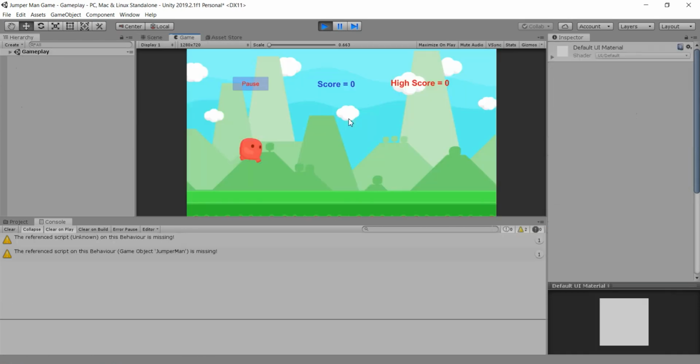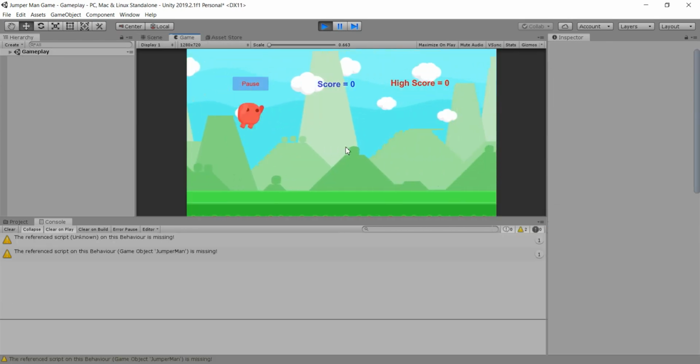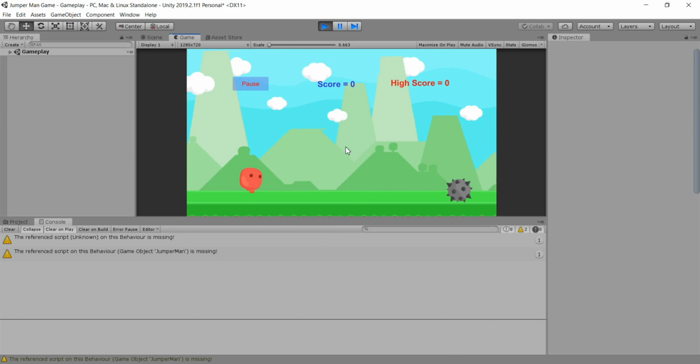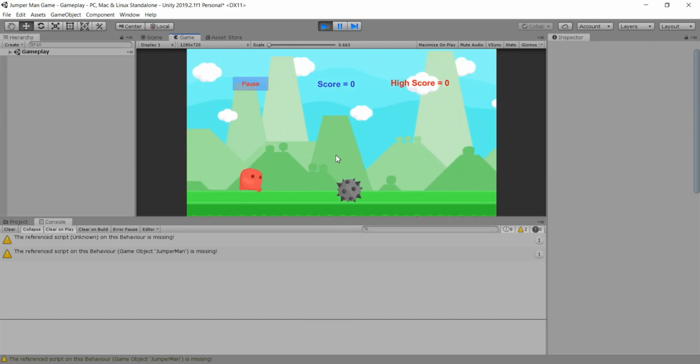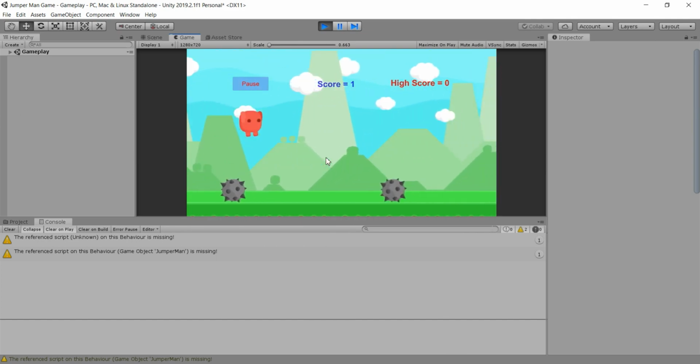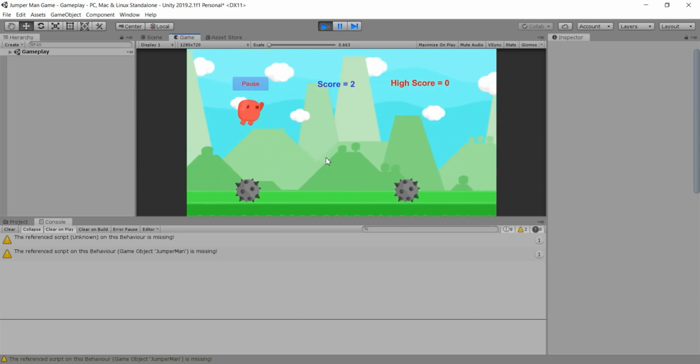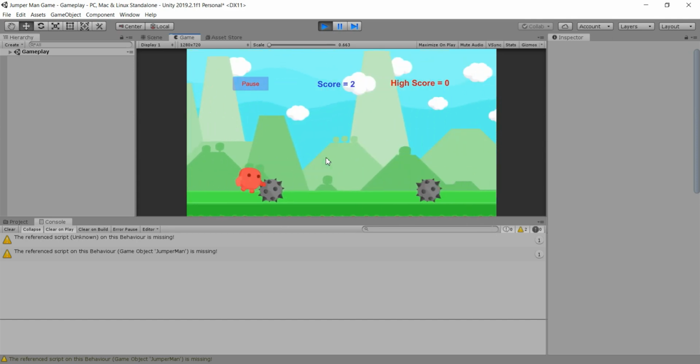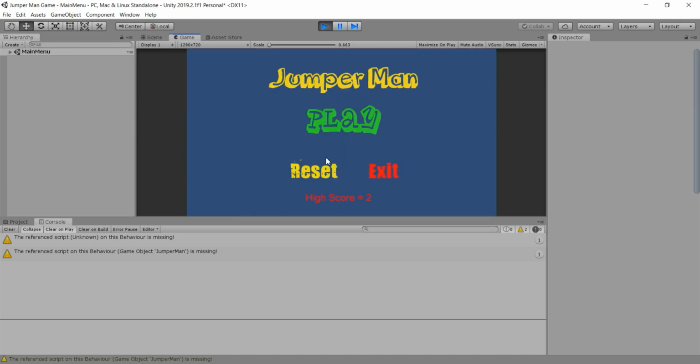Now when I go here and play our game, we are in the gameplay. So now I will try to reach some score here. For example, my score will be 2, and now I will deliberately die, of course. And then when we go to the main menu scene, we see now that our high score is 2. Now our high score works. When we click the reset button, our reset button also works. It resets our high score. And everything works, guys. I am satisfied with this game.